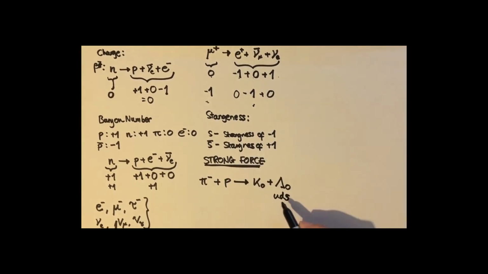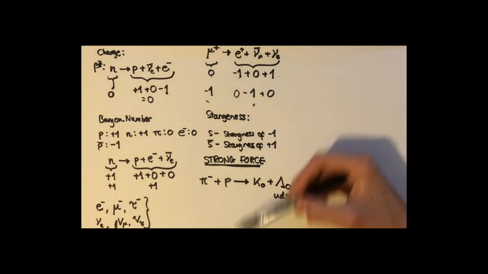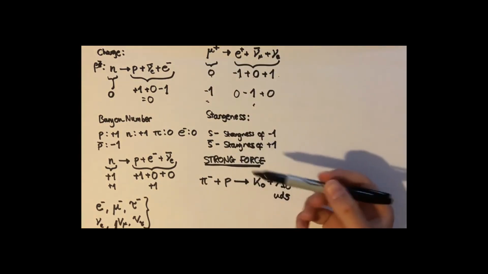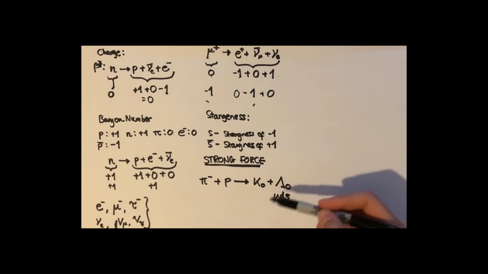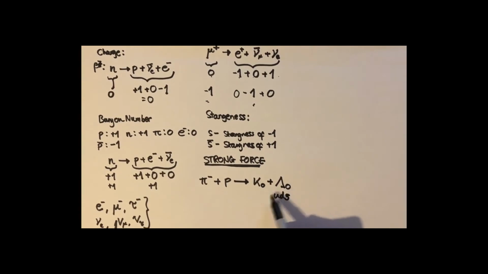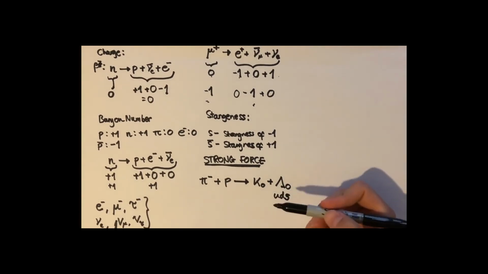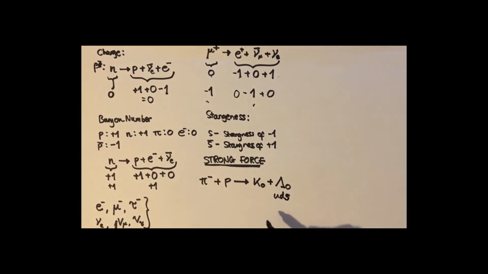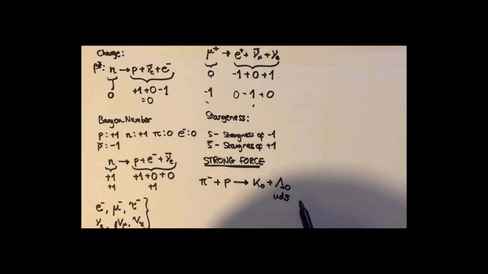So it's not one that you have to know, but you may be given a question in which you are given an unknown particle, but you have to use what you know about conservation laws and the quarks you do know about to maybe deduce something about particles that you don't know about. So you don't actually have to know that this particle exists. I'm just using it for this example. So let's see if strangeness is conserved in this reaction.